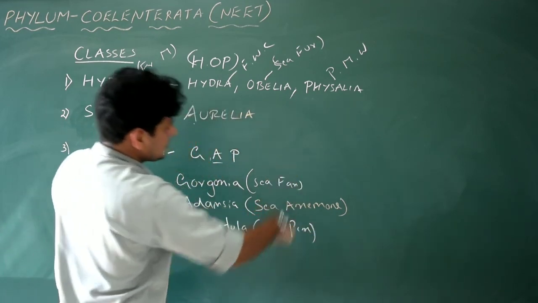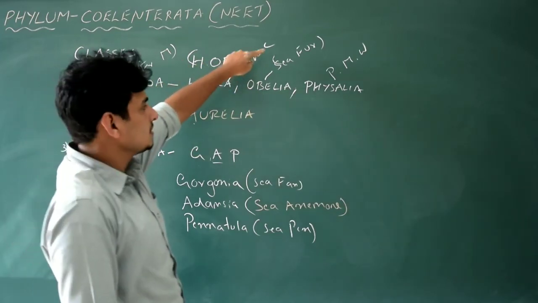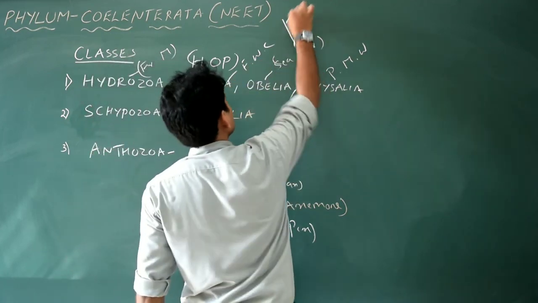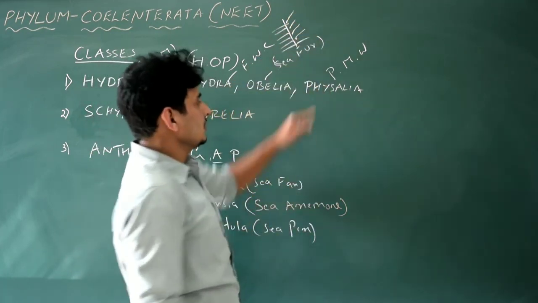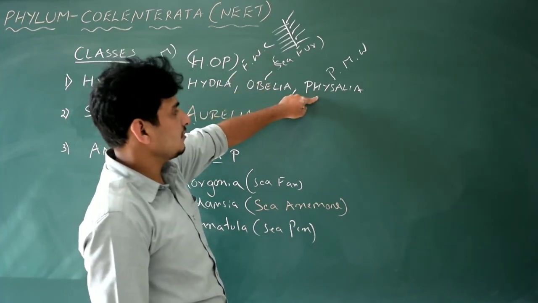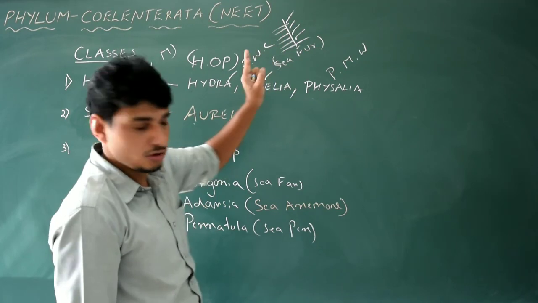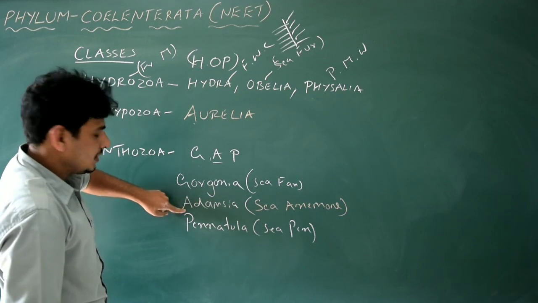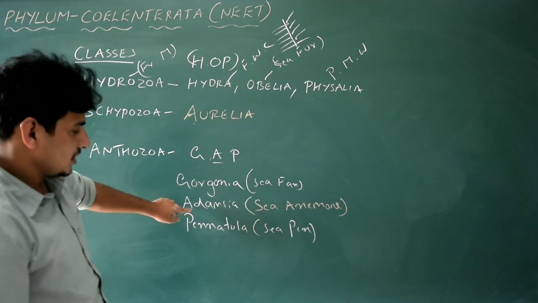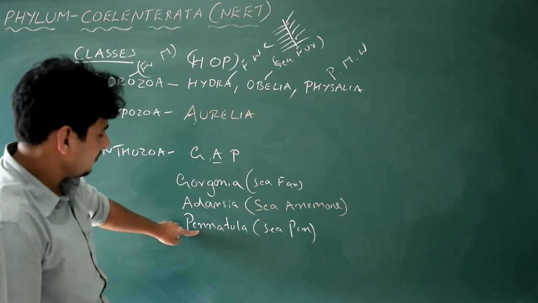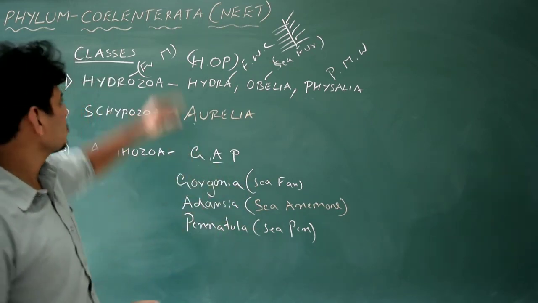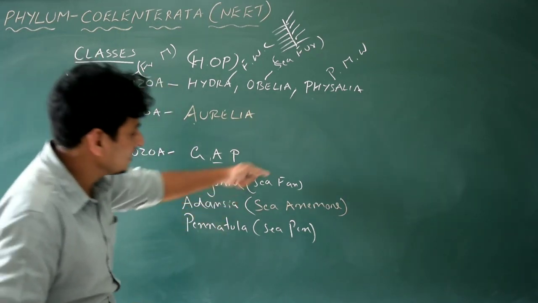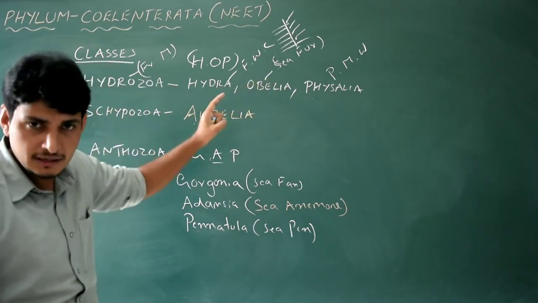Very, very important. Note all these things. Hydra, freshwater coelenterate. Obelia, sea fur, because the structure will be like a fur. Obelia is sea fur, whereas Physalia is Portuguese man of war. Very important. Then Gorgonia is sea fan. I think I had even posted the pictures of all these organisms. Adamsia is sea anemone, very important. Pennatula is sea pen, that's it. Simple. So that's all about the phylum Coelenterata. You just need to remember all these three classes with examples and their common English names. Done? Chalo then, thank you.